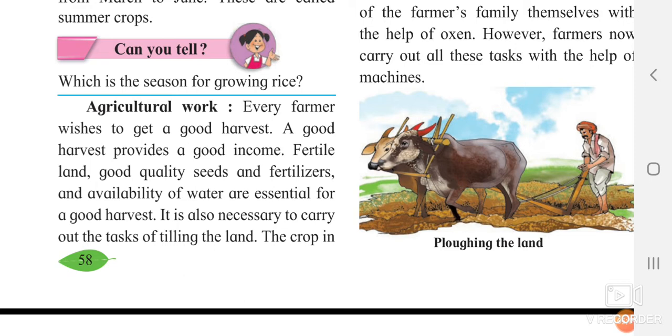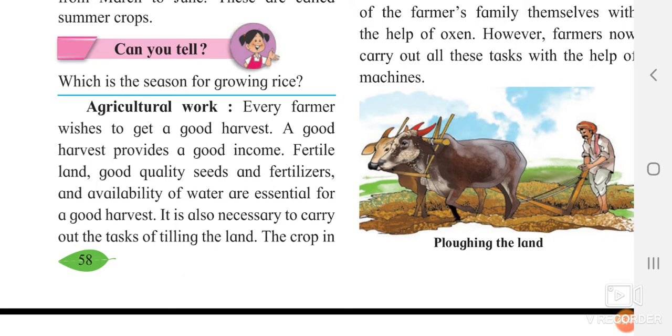No one will think that whatever hard work I am doing in the field, I should not get any amount of money also. No one will think negatively. They are thinking positively, yes, that this time it will rain well, this time my crop will give a good yield, this time I am going to get more money. So everyone is thinking positively. No one thinks bad about their field or bad about their crops. A good harvest provides a good income.